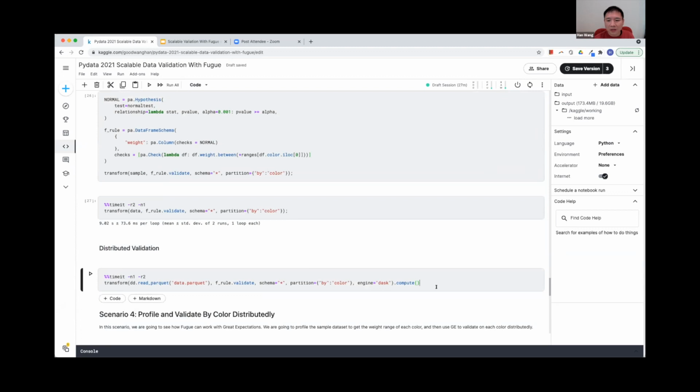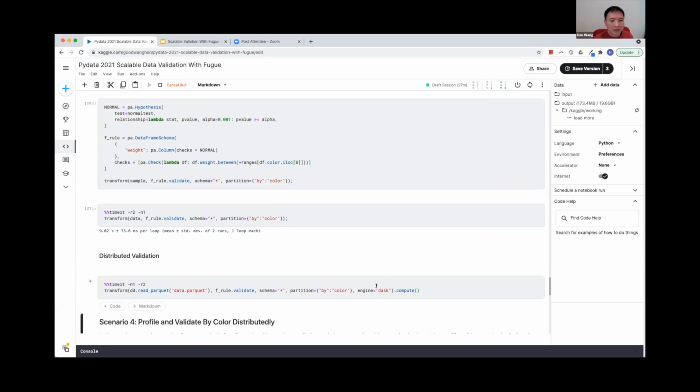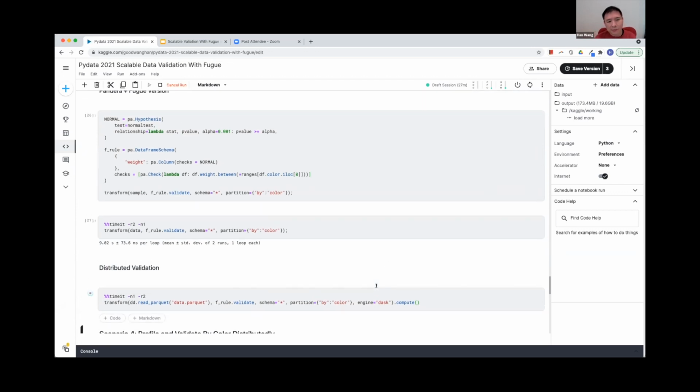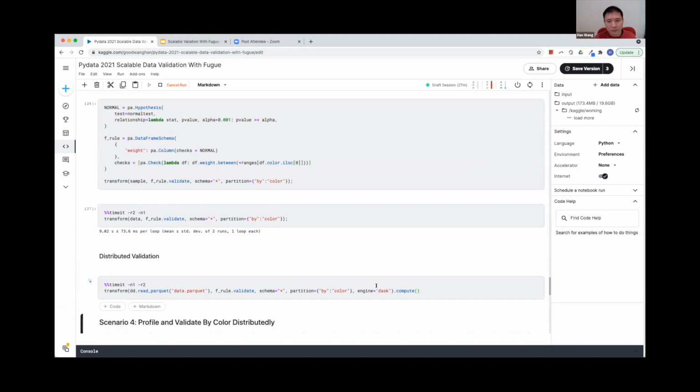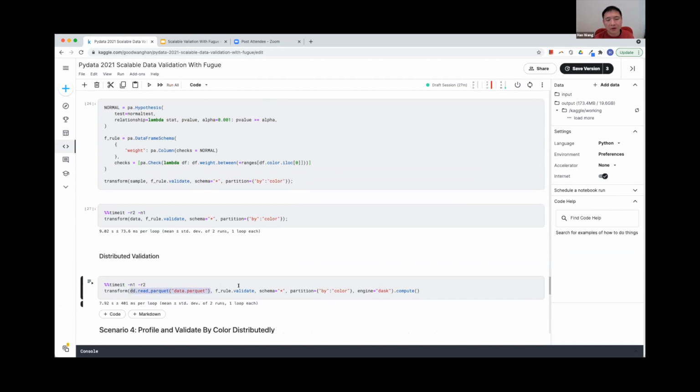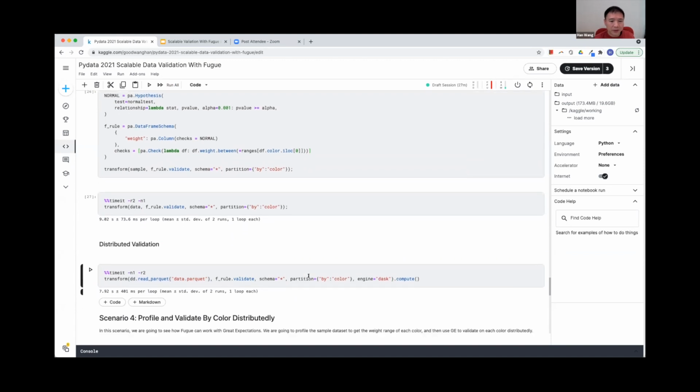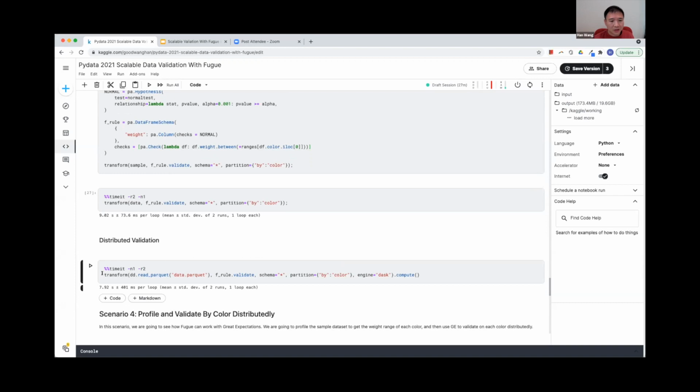Now let's run it distributedly using Dask and see how long it takes. So again, if you want to run everything on Spark, just change this to a Spark session you initialized yourself. And this data frame can be a pandas data frame, or it can be a Spark data frame. And as you can see, using Dask, it is still faster than the pandas solution, even on the same machine.